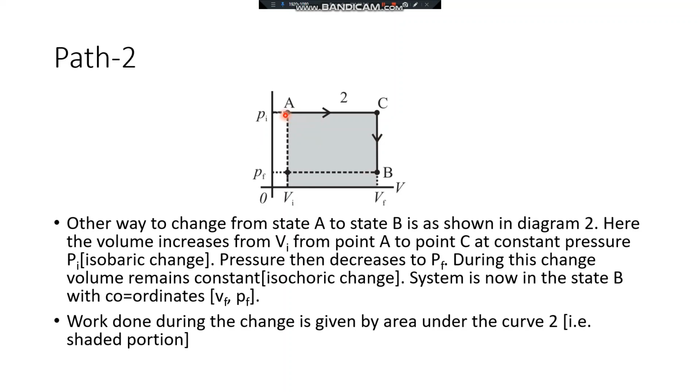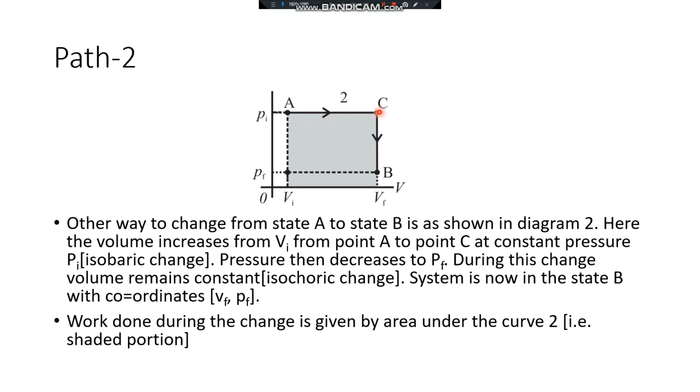Initially the volume is increasing from A to C. You can observe that the volume is increasing from Vi to Vf from point A to point C. Now during this process the pressure is remaining constant and therefore the change in the volume from A to C is taking place at constant pressure. So it is isobaric. The process from A to C is isobaric.